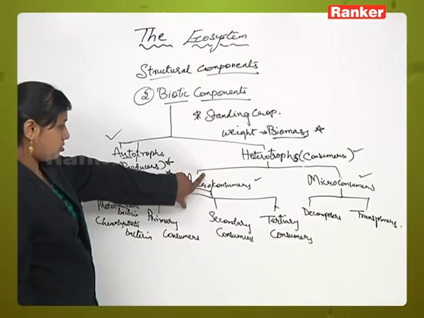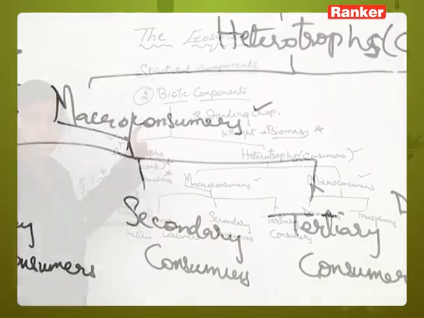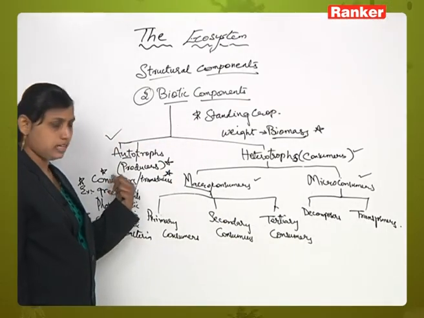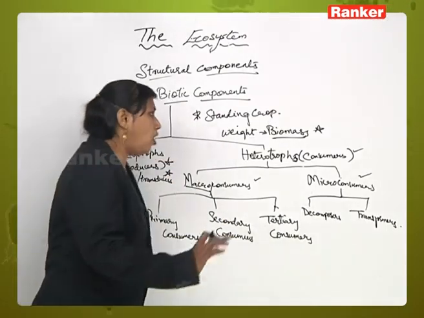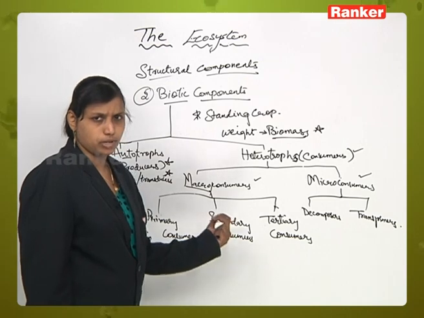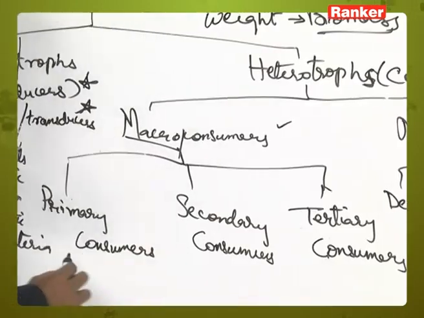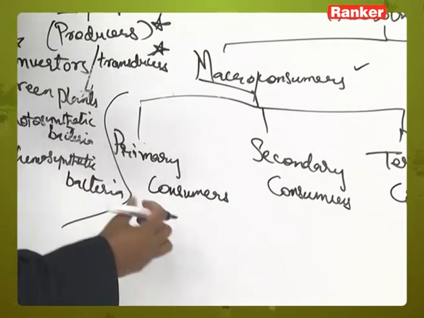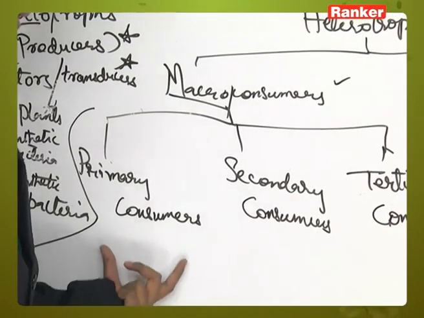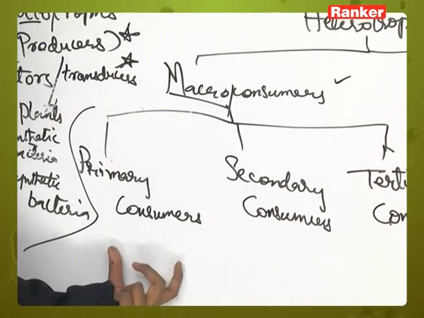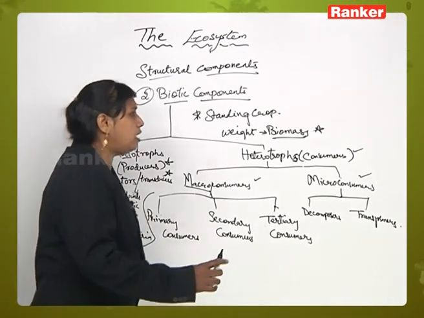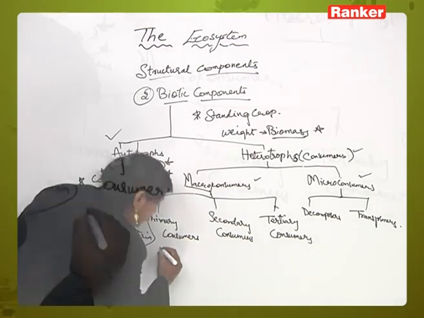Right? Now, as I said earlier, macro consumers are nothing but large body sized animals which depend on plants for the food material. They are of three types: primary, secondary and tertiary. Now, all the examples of each section are very important for your multiple choice questions. Now, what are primary consumers? These primary consumers are the herbivores which eat green plants for the completion of the requirement of their food material. Okay. Now, in this they occupy the second position.